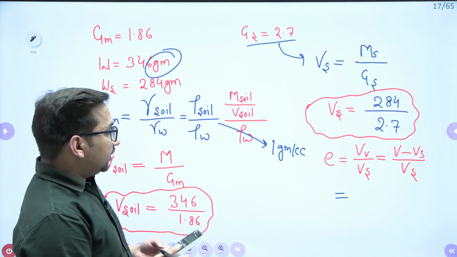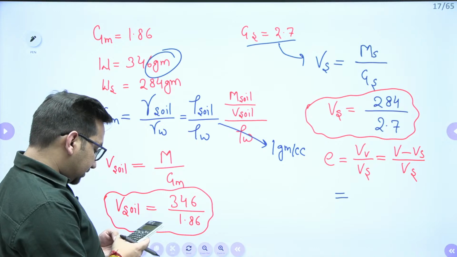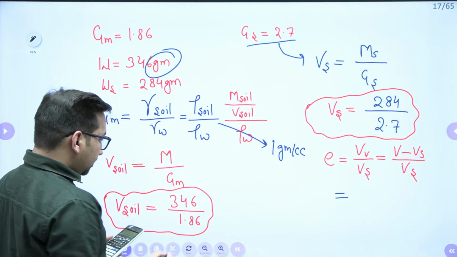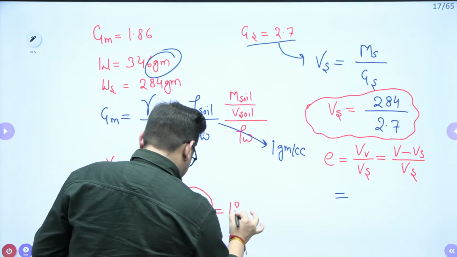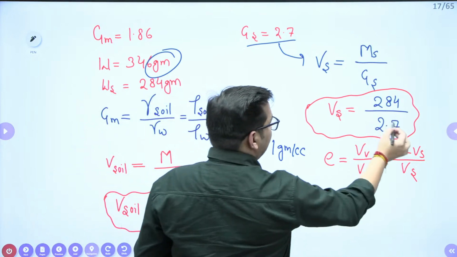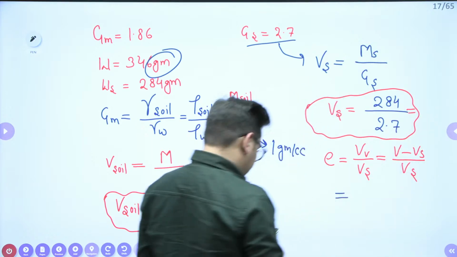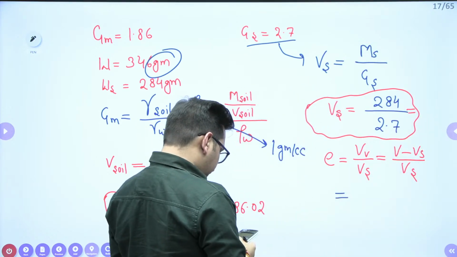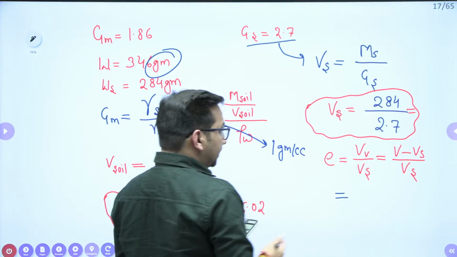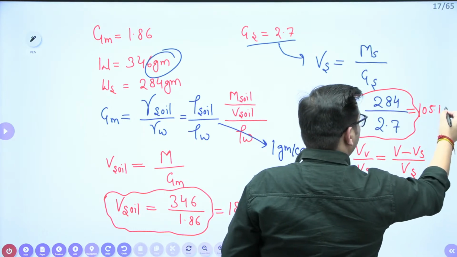Total volume is 346 upon 1.86. You are going to get it as 186.02. And this volume of solids is 284 divided by 2.7, that is 105.18.